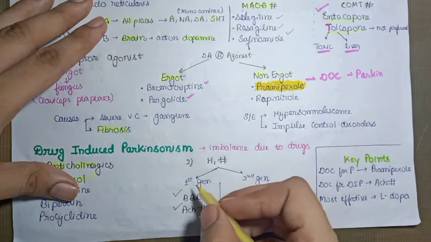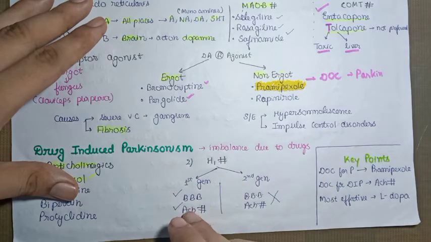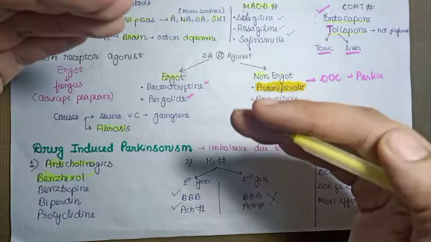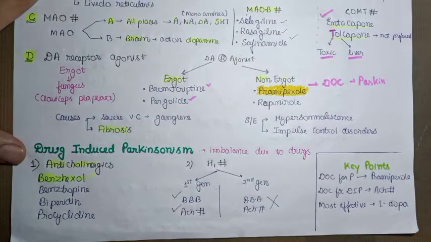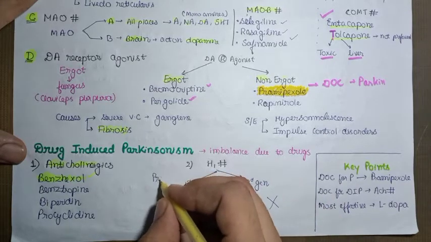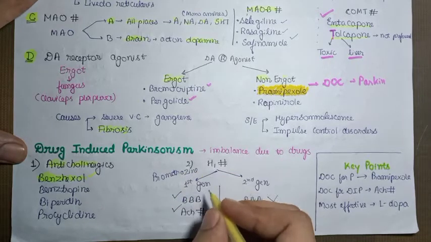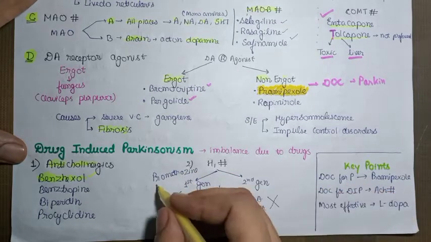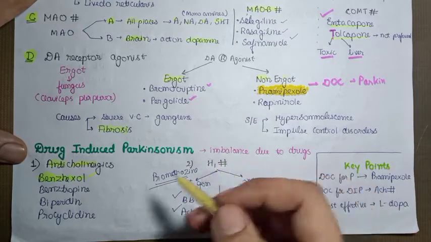That's why you can use first generation antihistaminics in drug-induced Parkinsonism, because they have anticholinergic properties and will again reduce the level of acetylcholine. We have a number of drugs in the first generation, and the one you can remember here is promethazine. Promethazine is a first generation antihistaminic used for Parkinsonism, but we have other first generation antihistaminics also.